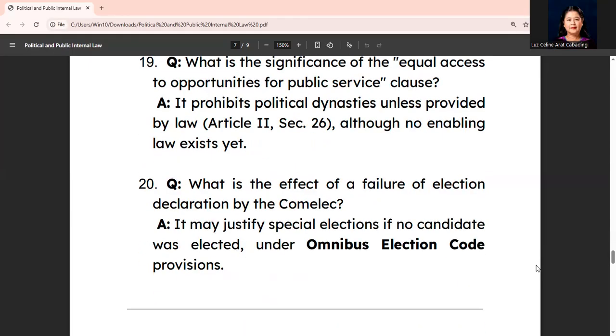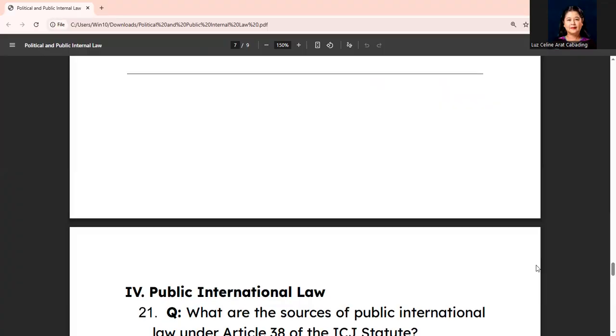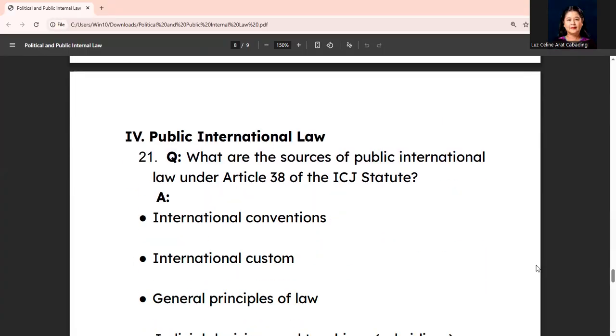All right, question 20. What is the effect of a failure of election declaration by the COMELEC? All right, this means it may justify special elections if no candidate was elected, and this is under the Omnibus Election Code provisions.